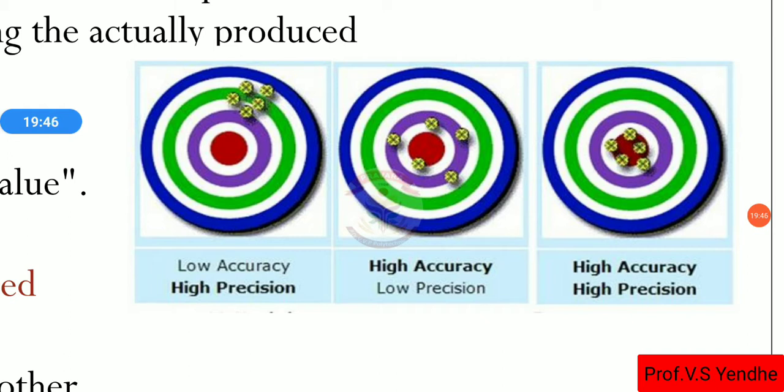That measurement was taken on an instrument that has low accuracy, because there is a difference between the measured value and the true value.